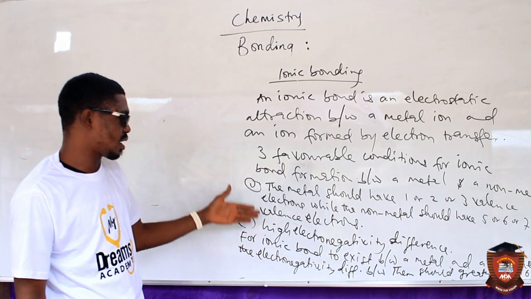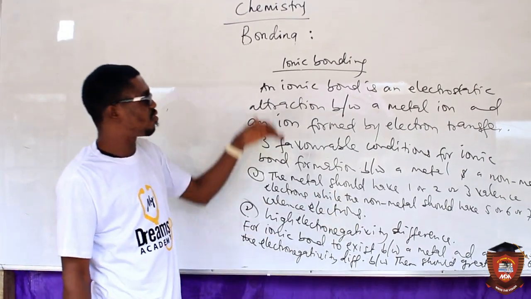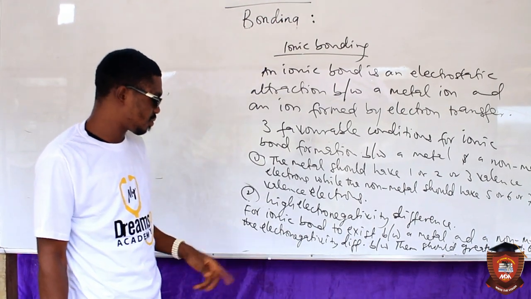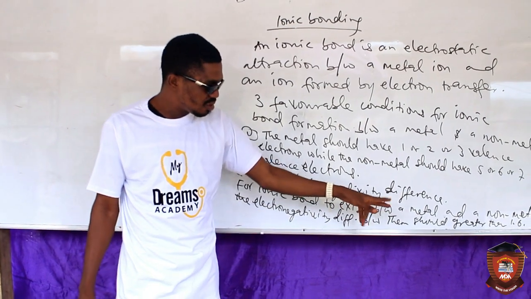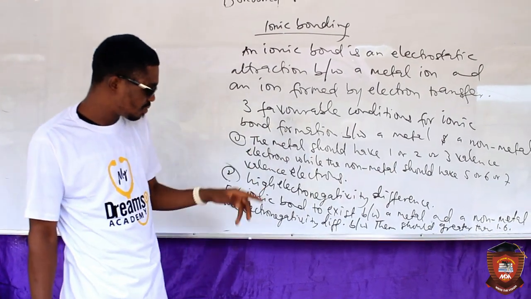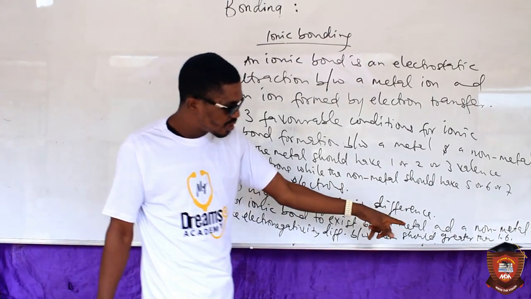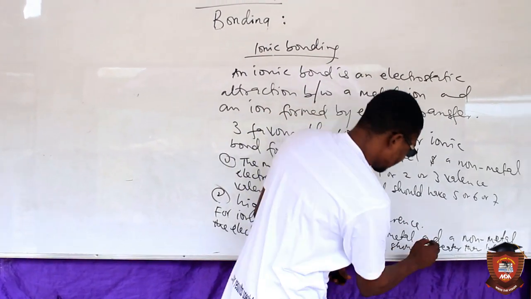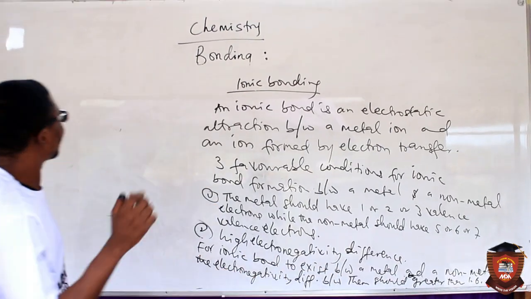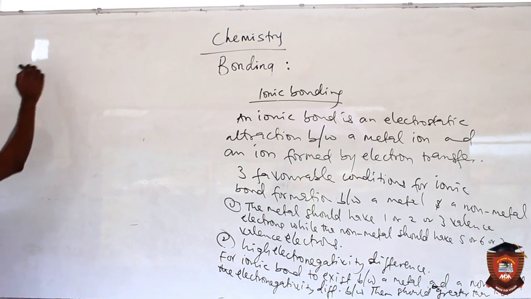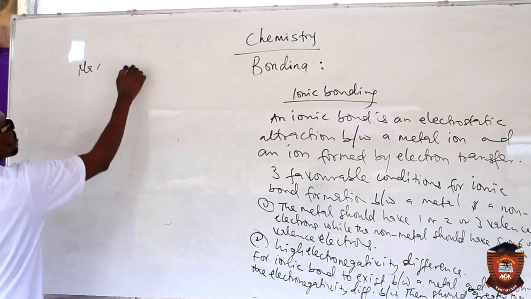We have said that high electronegativity difference will favor ionic bond formation. And I will give you a kind of rule that for ionic bond to exist between a metal and a non-metal, the electronegativity difference between them should be greater than 1.6. Now let me show you this. Look at sodium chloride. Let us see the possibility of sodium and chlorine forming an ionic bond.